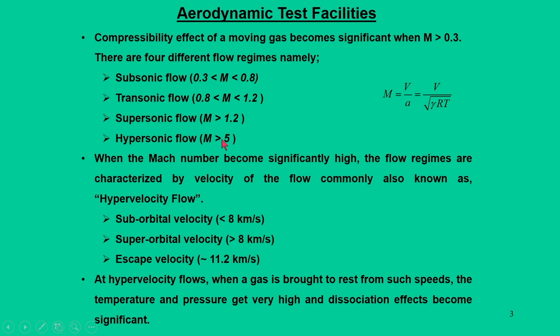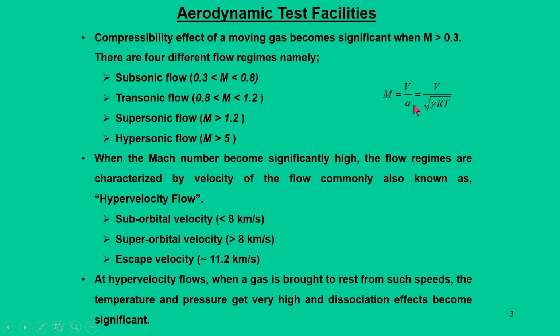Now, when the Mach number becomes more than 5, if you want to analyze the flow field, such flow fields we call hypervelocity flow. Hypervelocity flow has very specific characteristics when such flows are encountered during re-entry speeds, in which the gas is brought to rest, and as a result the pressure and temperature suddenly get very high and dissociation effects become significant.